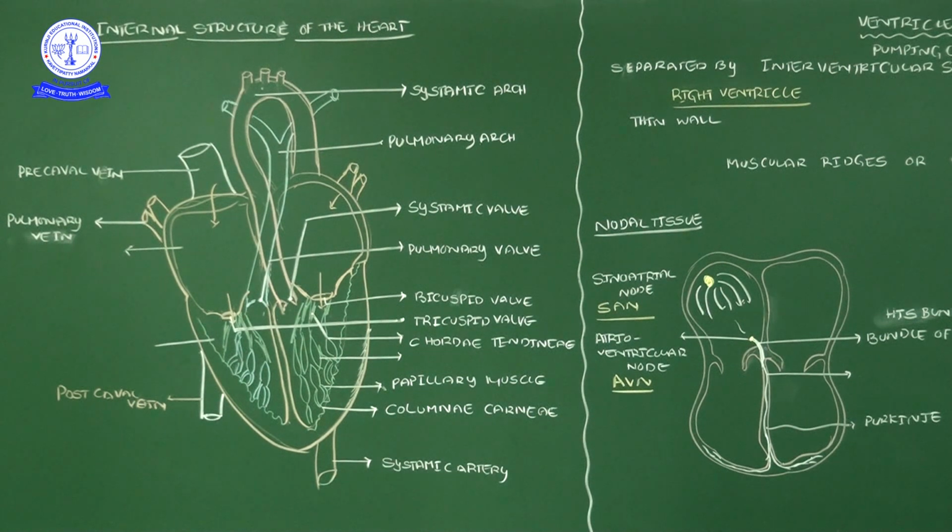Now one more thing: of these two ventricles, the left ventricle has one big blood vessel originating from it. That is the major blood vessel supplying oxygenated blood to the body parts. That blood vessel we call the systemic arch.